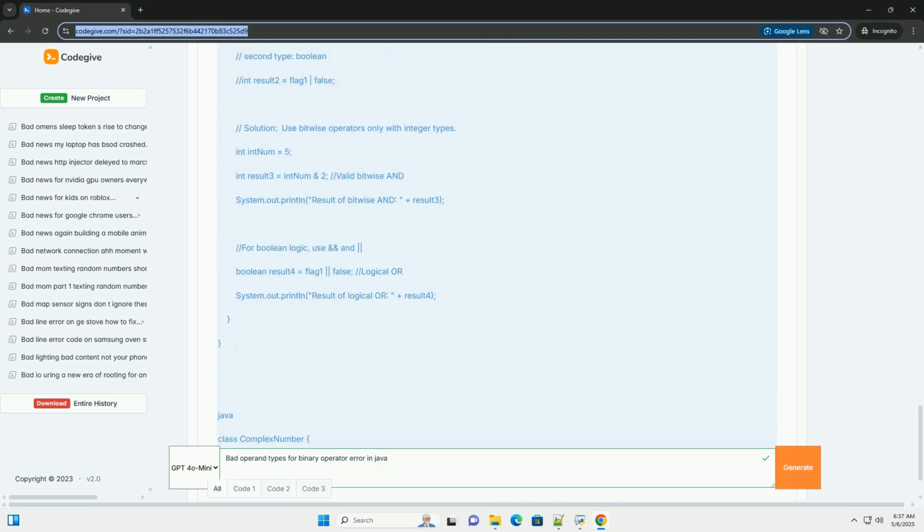Explanation: number1 is an Integer object initialized to null. When you try to use number1 in an arithmetic operation, number1 + number2, Java attempts to unbox number1, converting it to an int. Since number1 is null, this causes a null pointer exception at runtime. While this isn't a compile-time bad operand types error, it's related to type handling and a common pitfall with autoboxing/unboxing. Solution: always check for null before unboxing wrapper objects, especially if they might be assigned null values.